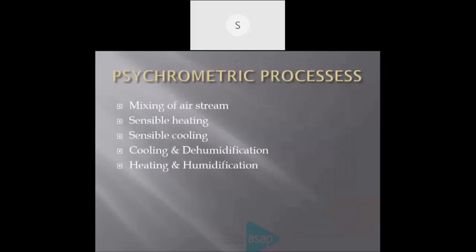We can come to the psychrometric processes. All processes related to moist air may be termed psychrometric processes. The major psychrometric processes included in our syllabus are mixing of airstreams, sensible heating and sensible cooling, cooling and dehumidification, and heating and dehumidification. Our syllabus includes 5 types of psychrometric processes. Next.